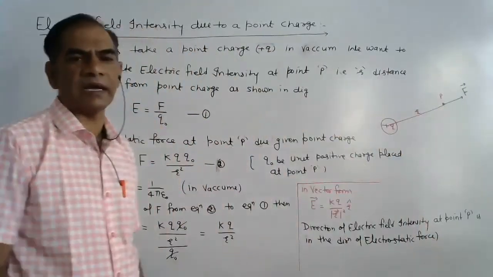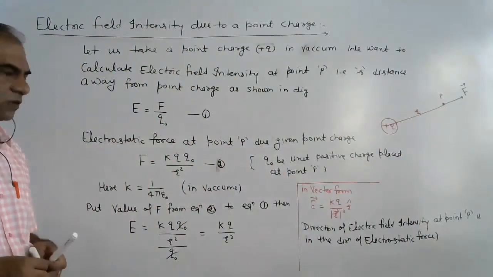It means it has the same direction as the direction of electrostatic force.